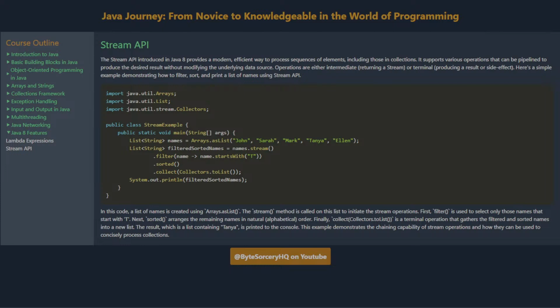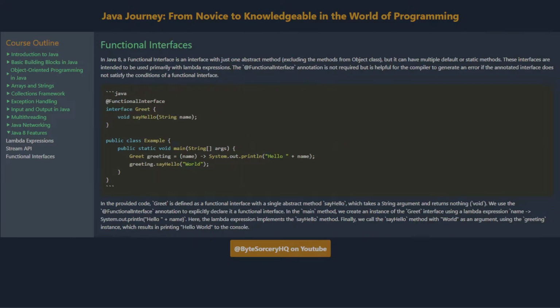Collectors.toList is a terminal operation that gathers the filtered and sorted names into a new list. The result, which is a list containing Tanya, is printed to the console. This example demonstrates the chaining capability of stream operations and how they can be used to concisely process collections.